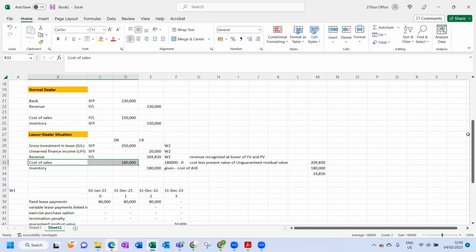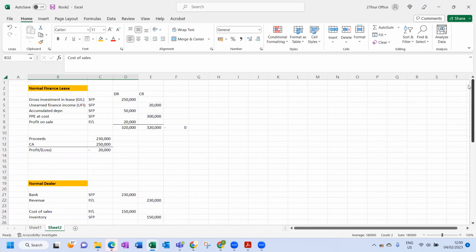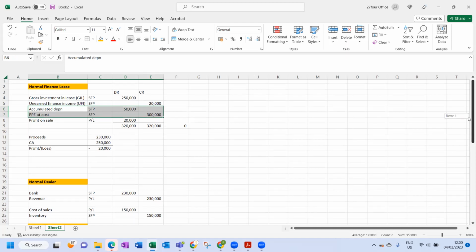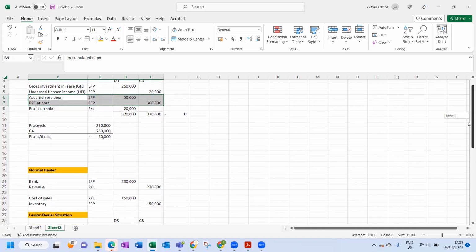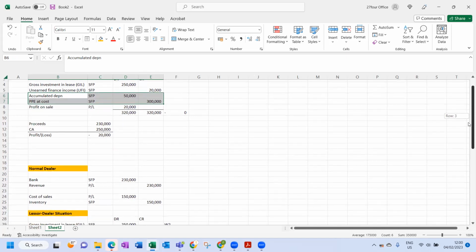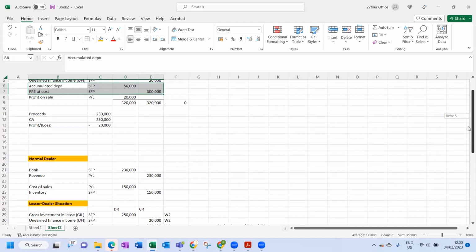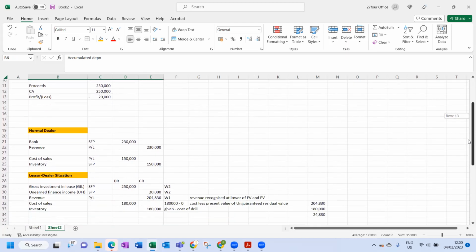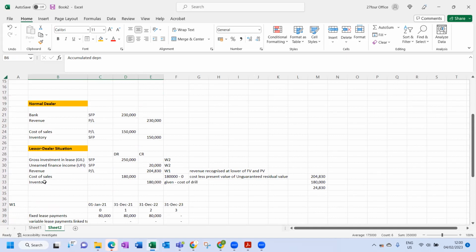Now in a finance lease situation, we'd have done this over here to get rid of an item of PPE, a carrying amount. But in this scenario, we can't get rid of PPE because we are a dealer. So we are in the business of selling drills. We can't call it PPE because PPE is an item used in the production. But we're selling something in the ordinary course of business. So that makes it inventory. And that's basically what we are doing over here, the inventory part.